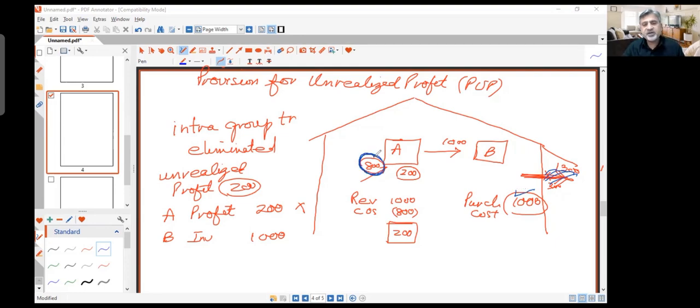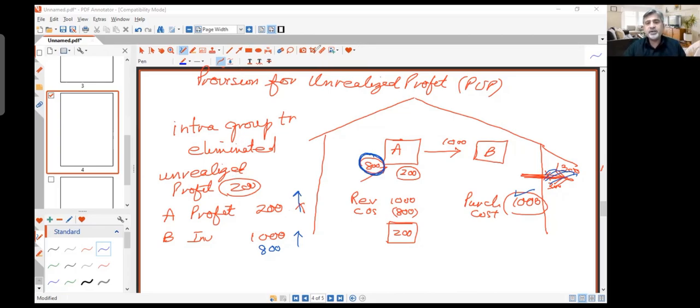So if there is any inventory which is within the group as a result of an intra-group transaction, that inventory must be recorded at the cost to the group. The cost to the group is 800. So B is overstating inventory, and for group purposes, profit is overstated by 200 and inventory is overstated by 200. Because in the group books, B says I've got inventory for 1000, whereas the cost to the group for this inventory was only 800.